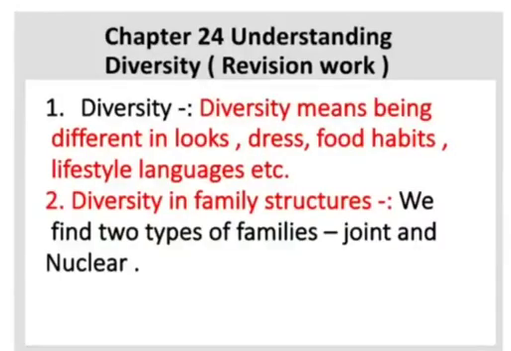Now first we'll start with the various forms of diversity in our everyday environment. We live on earth and it has a variety of plants, animals, birds and insects. You must have visited a zoo and watched different kinds of birds and animals. They all are different in size, shape and color.